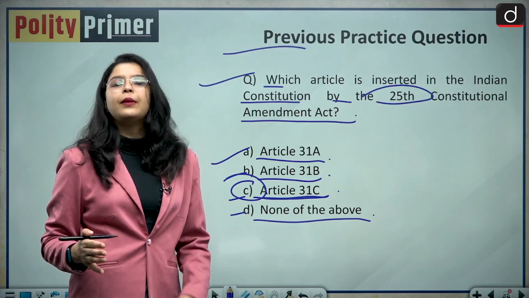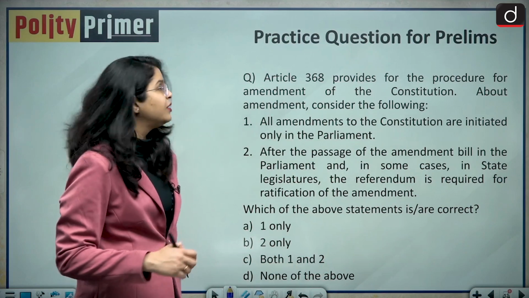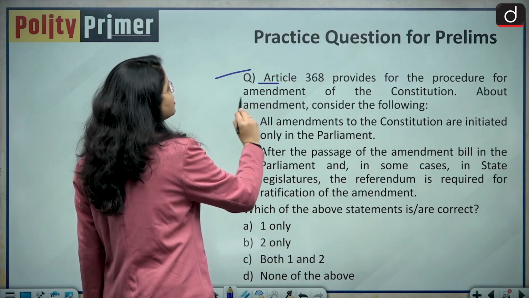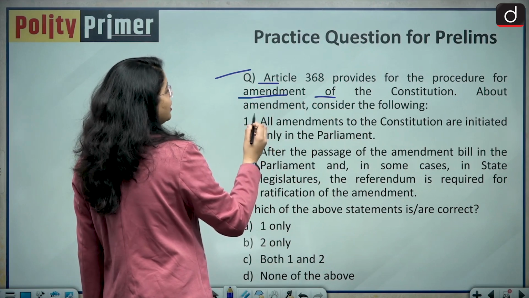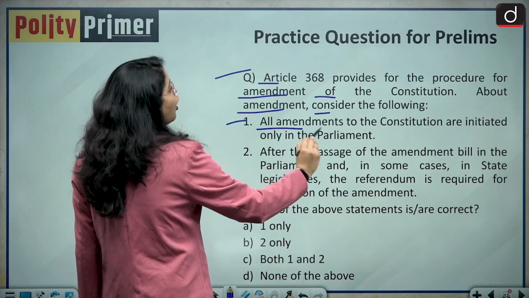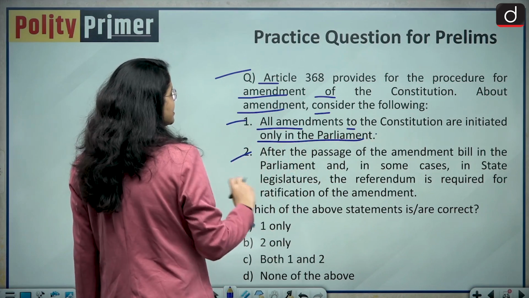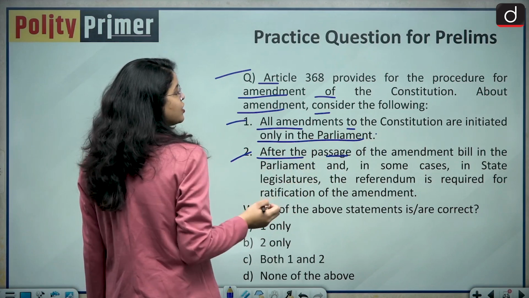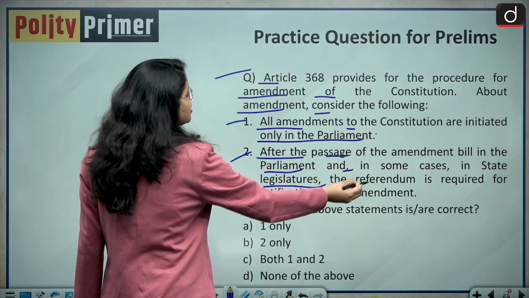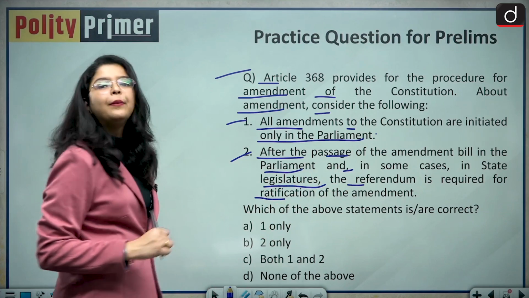Now let us discuss the practice questions from today's session. So the question is, Article 368 provides for the procedure for amendment of the Constitution. About amendment, consider the following. Statement number 1, all amendments to the Constitution are initiated only in the Parliament. Statement number 2, after the passage of the amendment bill in the Parliament and in some cases in state legislatures, the referendum is required for ratification of the amendment.